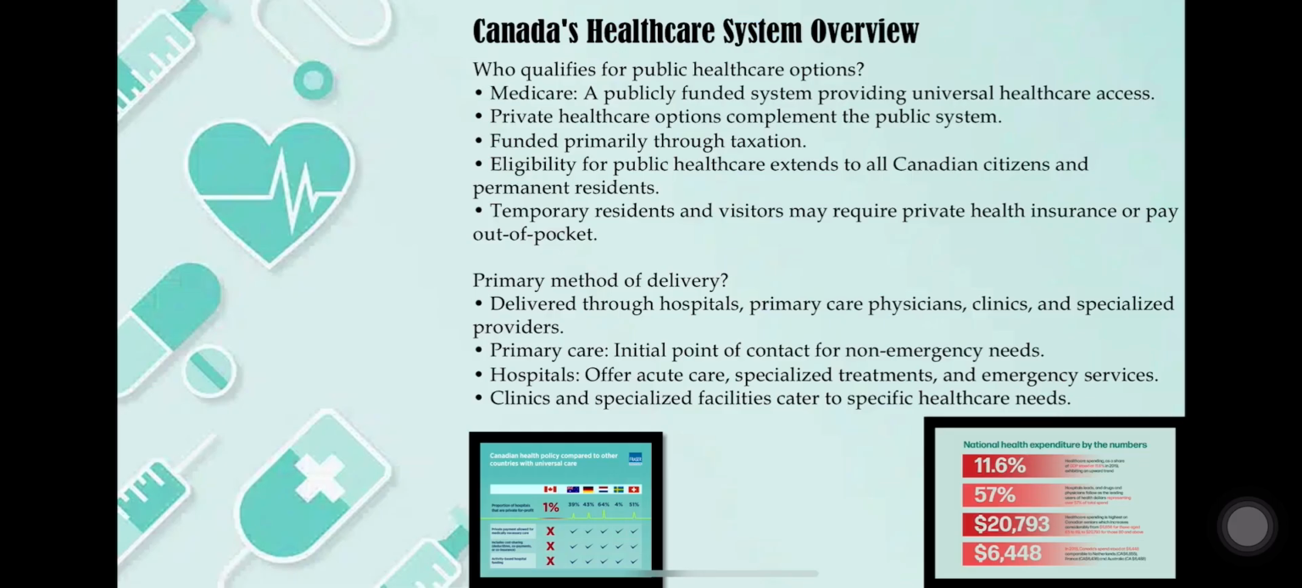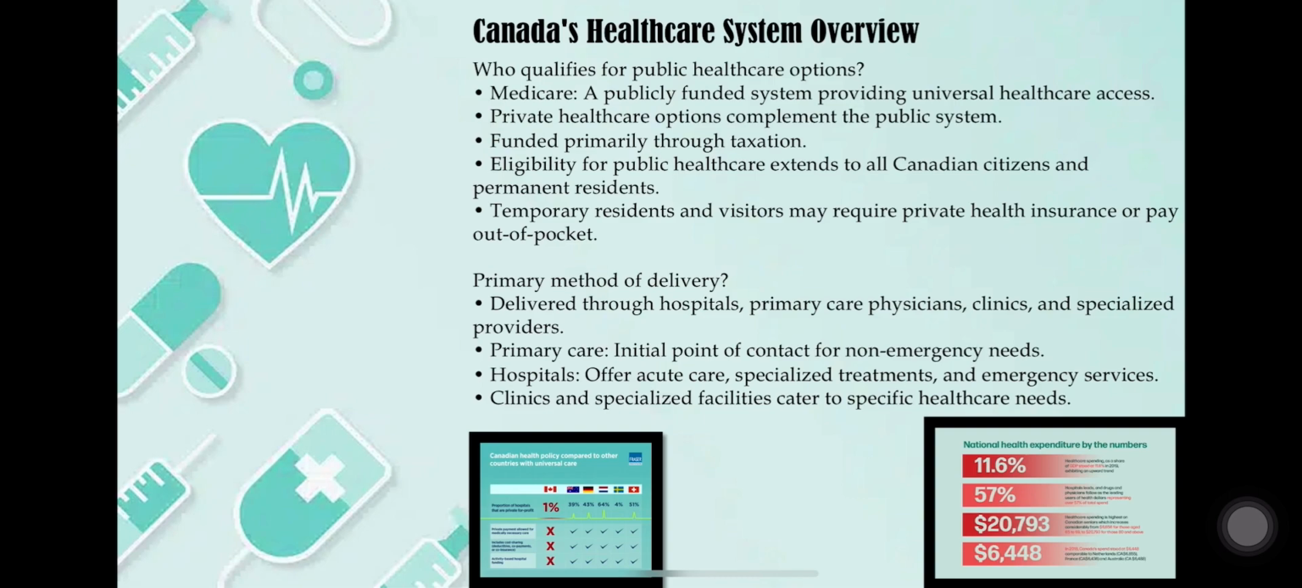Canada's healthcare system overview. Who qualifies for public healthcare options? Medicare, with private healthcare options complementing the public system, funded primarily through taxation. Eligibility for public healthcare extends to all Canadian citizens and permanent residents.